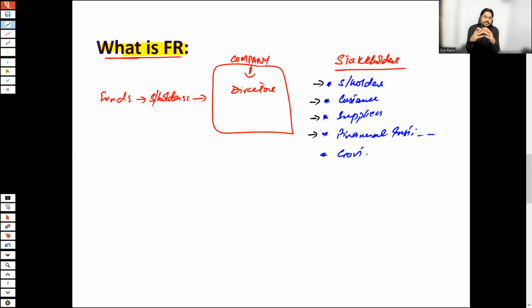So every stakeholder has its own interest in the business, and due to that specific interest, each stakeholder is interested in the company's financial performance. For assessing that performance, financial reports are published by the company, so these stakeholders can follow the financial reports and they help in decision making.